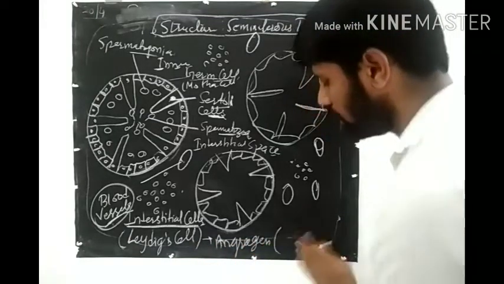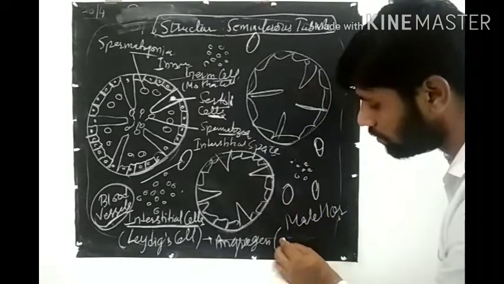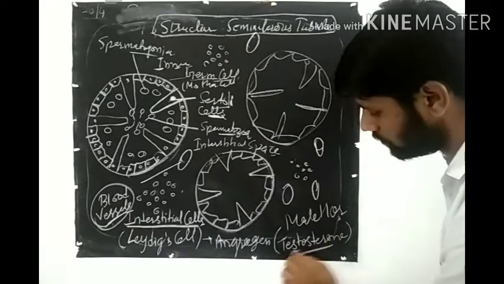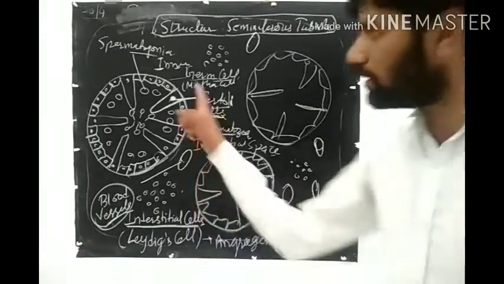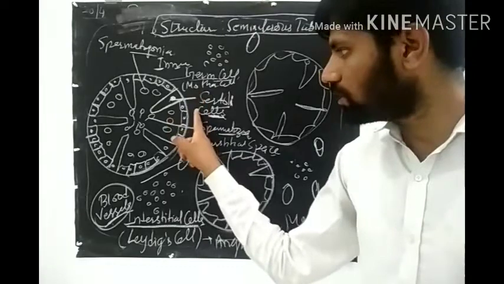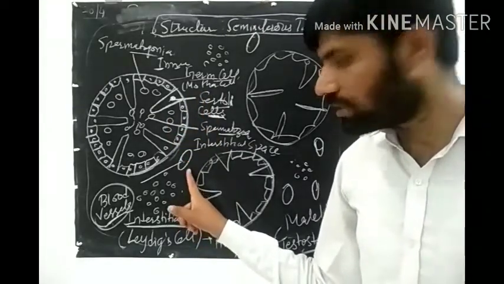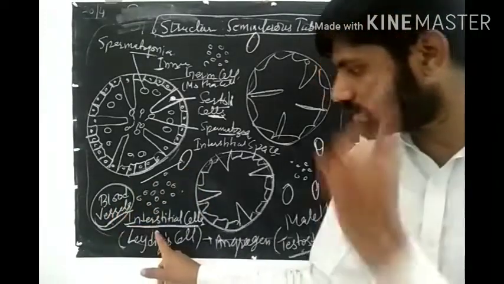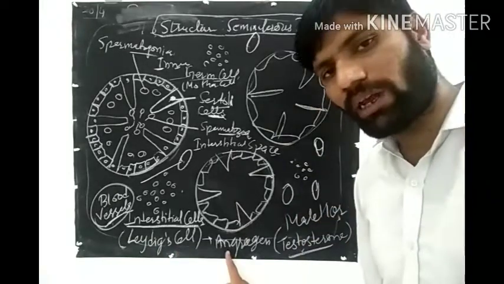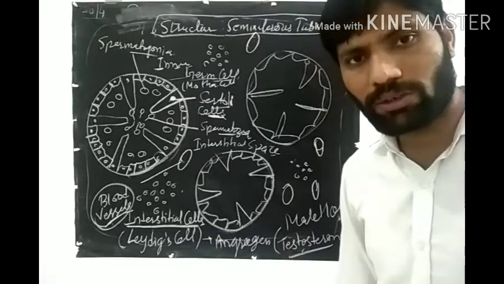What do you mean by androgen? Androgen means male hormone. And what is the name of male hormone? That is testosterone. Clear? So inner side there are two types of cell. Male germ cell, they form the sperm. Sertoli cell provide nutrition. Then outside space, this is known as interstitial space, contains blood vessel, interstitial cell, and Leydig cell forms the androgen. Androgen is also known as male hormone, and the name of male hormone is testosterone.